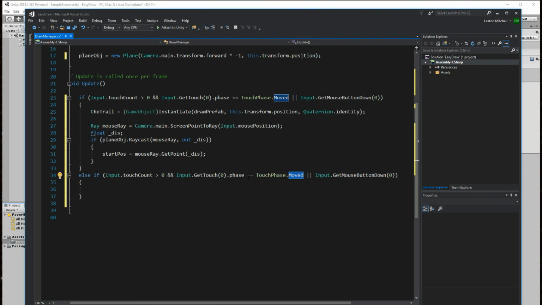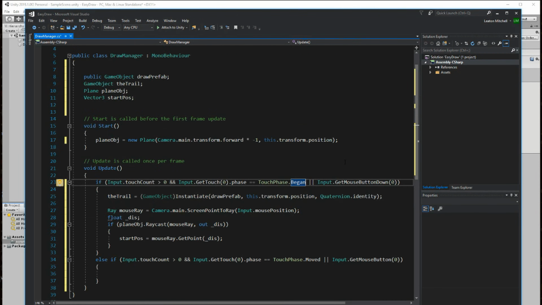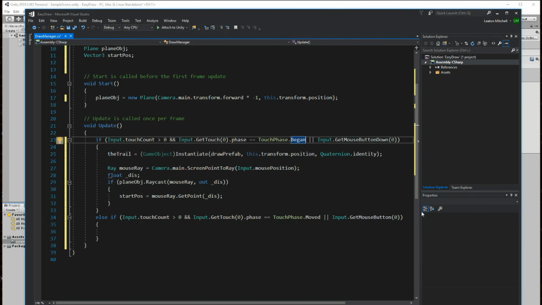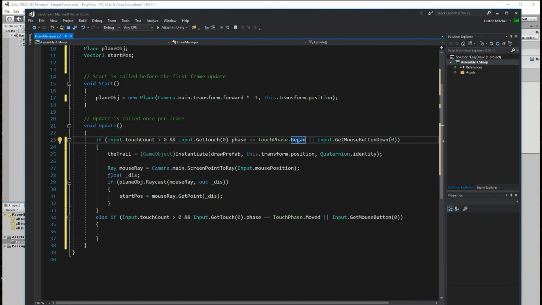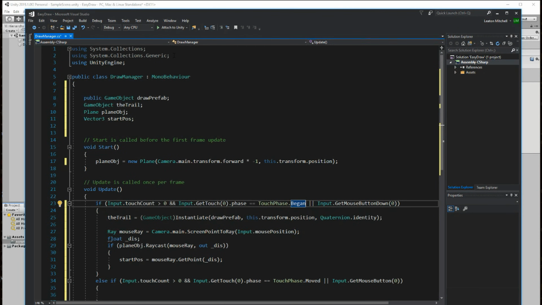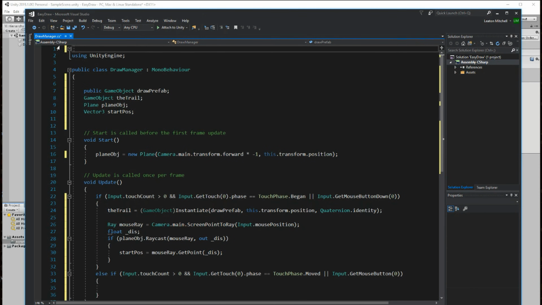That's correct. This should be mouse position. Okay, yep, mouse down. This will be mouse button 0, and this is gonna be began. Oh my God, this is moved. This will be began, right? So this is moved. This is began. Hopefully that makes sense. Sorry about that. Again, coded noob at its finest. So we don't need all this. Get rid of that.